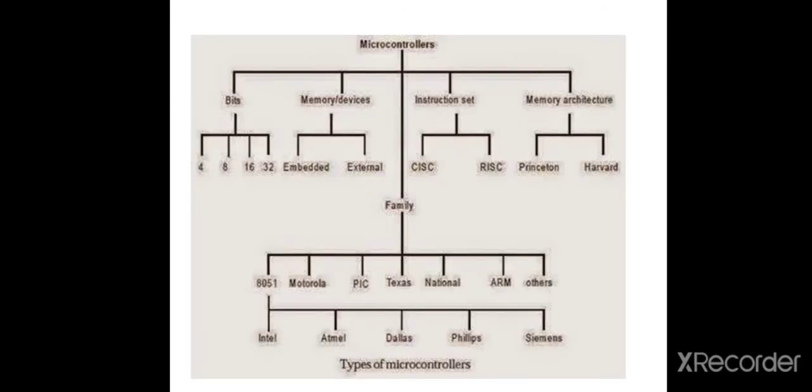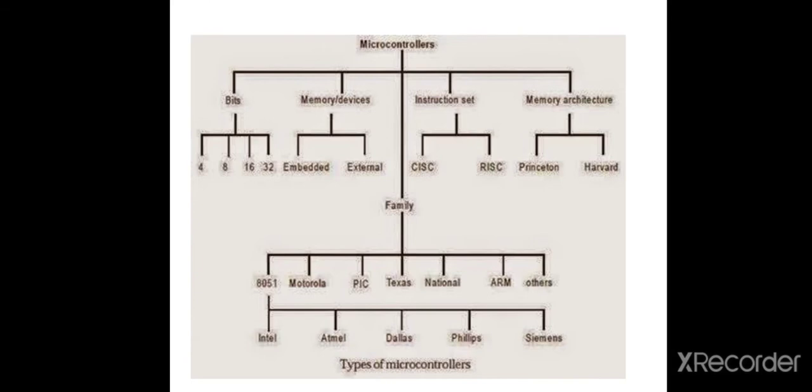First, types of microcontroller. Types of microcontroller according to different categories: first, bits, according to memory or device, according to family, according to instruction set, and according to memory architecture. Then according to bits, microcontroller types: 4-bit microcontroller, 8-bit microcontroller, 16-bit microcontroller, and 32-bit microcontroller.